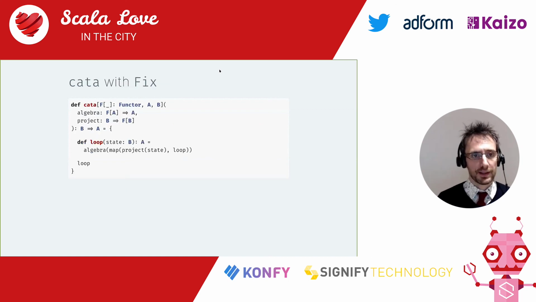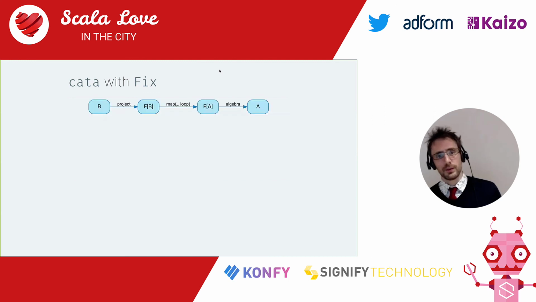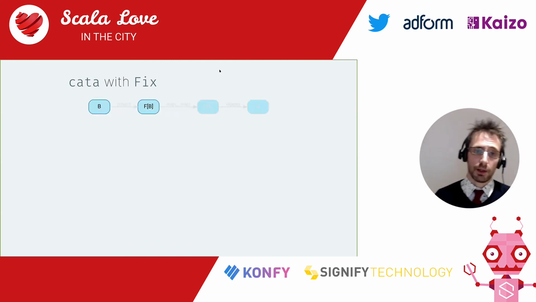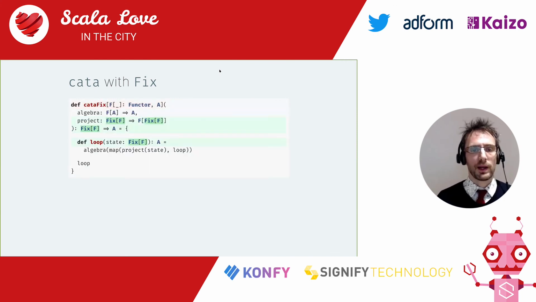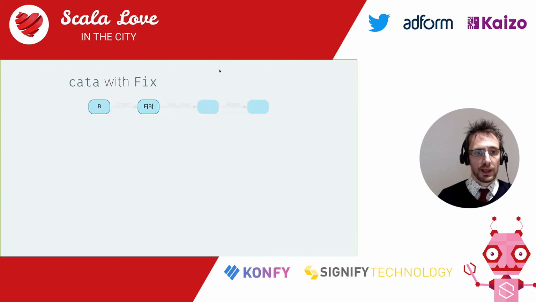What does that give us for kata? Can we rework katamorphisms in such a way that we use the fact that the input type is now a fixed combinator? Well, first we're going to rename it. Of course, we're going to call it katafix. And now, in terms of diagram, what we want to do is get rid of b, because we now know that b, the input type, so list, for example, is expressed as the fixed point combinator applied to its pattern functor. That's fix of listf. So get rid of b and replace it with fix of f everywhere. Great. We have done that.